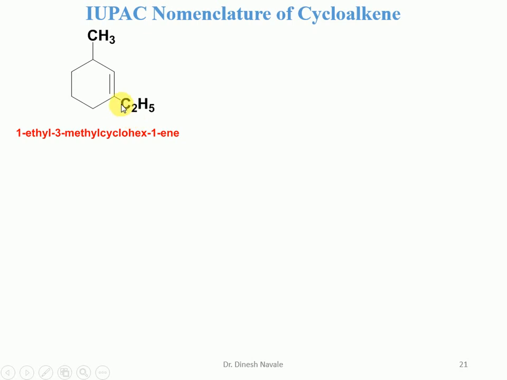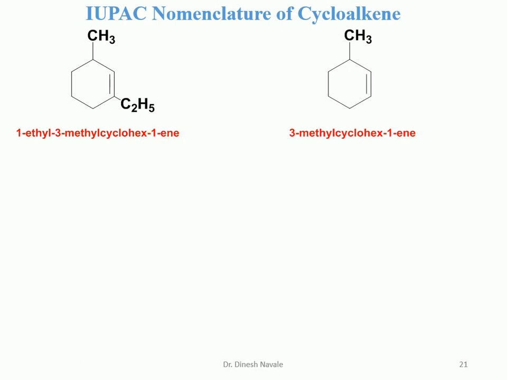And numbering will start in such a way that the lowest possible number is given to the substituent. So it will be carbon number 1, 2, 3. Carbon number 1 contains the ethyl substituent and carbon number 2 contains methyl as a substituent, but as per alphabetical order, ethyl comes first, then methyl. So it will be 1-ethyl, 3-methyl cyclohex-1-ene.